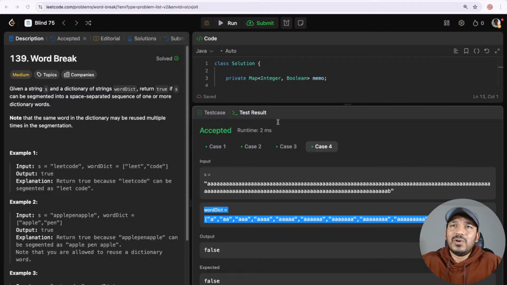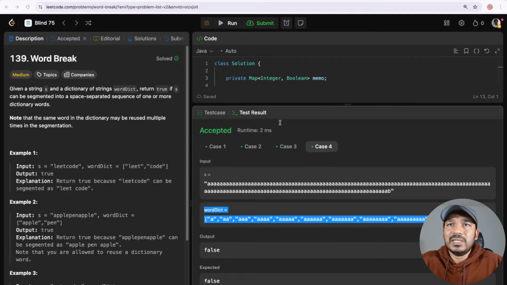Once we return false here, from A we will continue. The single A approach did not work, so let's take two A's here. Two A's is also in the word dictionary, and then we approach it like, okay, 2A and then B. Again B didn't work, that was false. And from this index also we had a recursive call, where we had taken 1A.